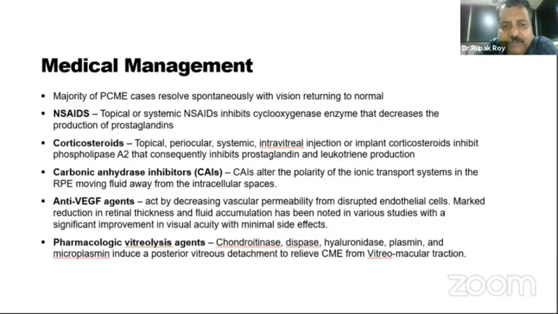And pharmacological vitreolysis agents are not available in India. But if the patient shows vitreomacular traction on OCT, do consider vitrectomy.